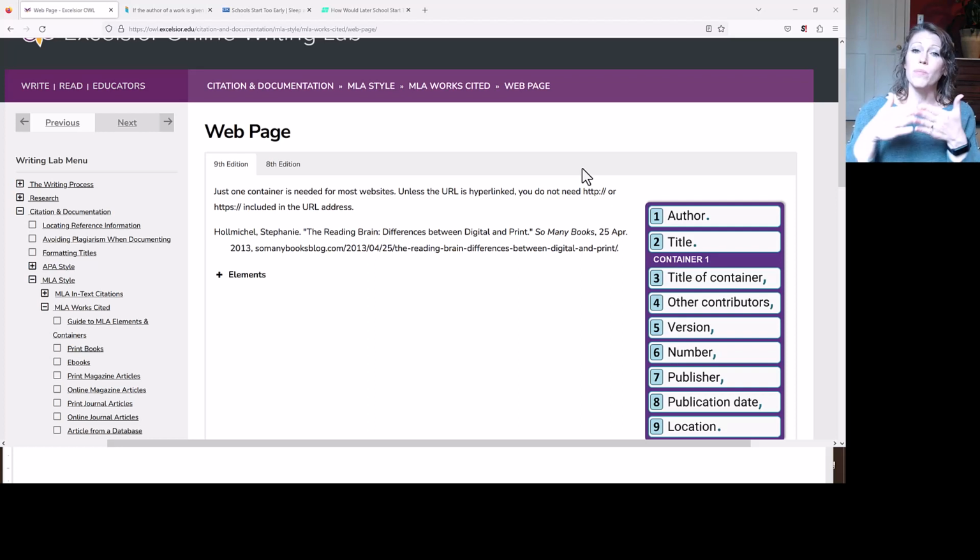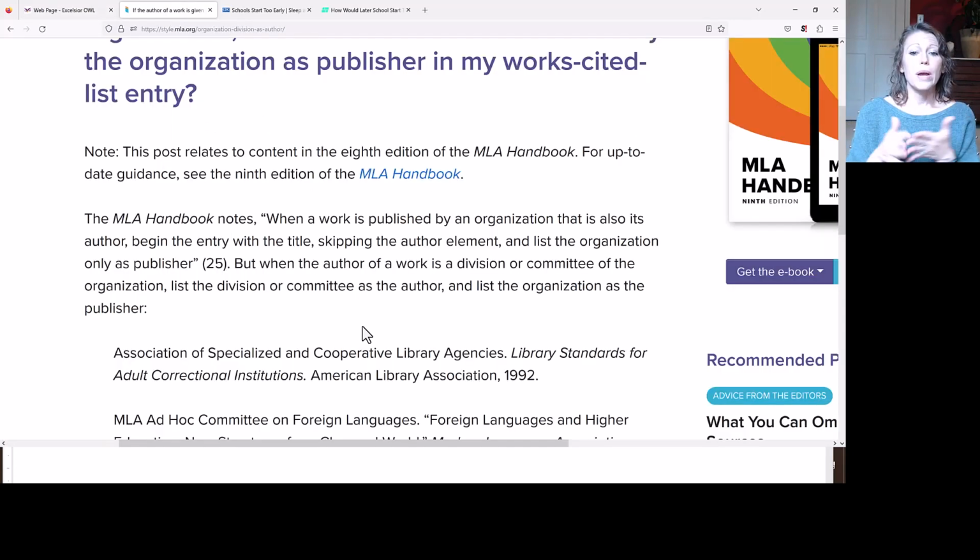I know that if you're familiar with APA, usually what you would go with is a corporate author or the publisher, the company that produced it. However, MLA's website specifically says, when a work is published by an organization that is also its author, begin the entry with the title, skipping the author element, and list the organization only as the publisher. But if the author of a work is a division or committee of the organization, the division or committee is listed as the author and the organization becomes the publisher.